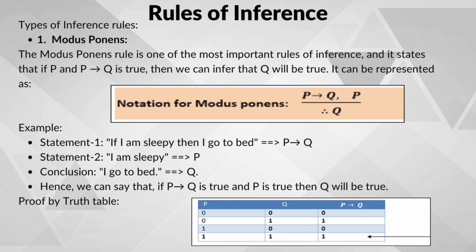In simple words, modus ponens is like a magic trick for logical reasoning. If we know two things, a promise that if one thing happens, another thing will happen, and the first thing is true, then we can be sure that the second thing will also happen. The validity of the modus ponens rule can be demonstrated using the truth table.